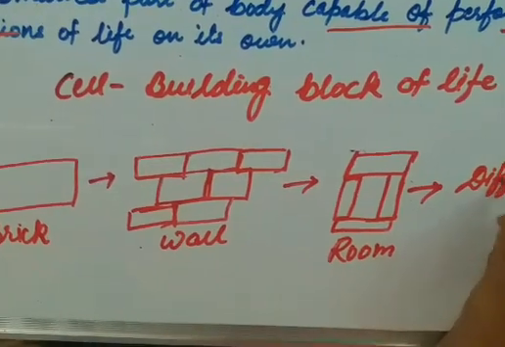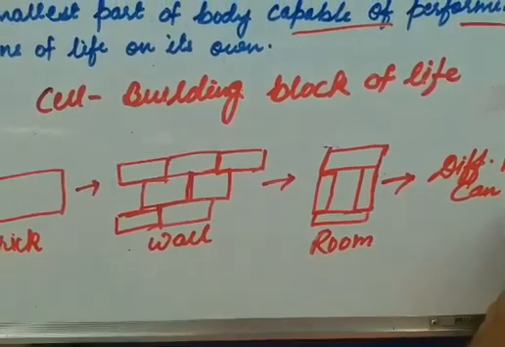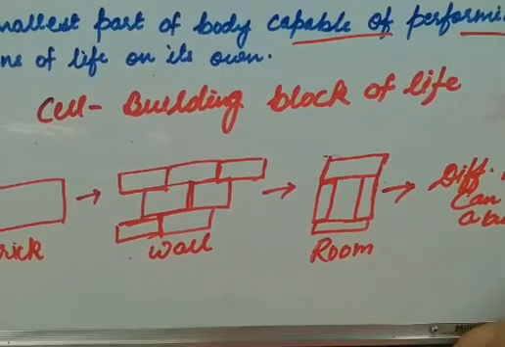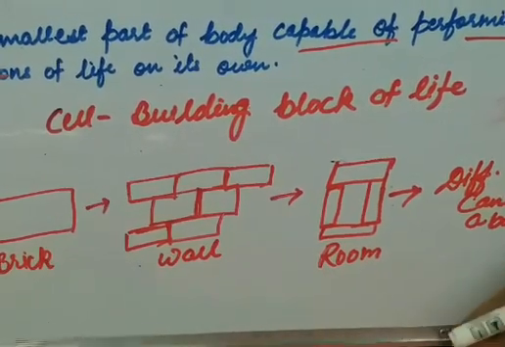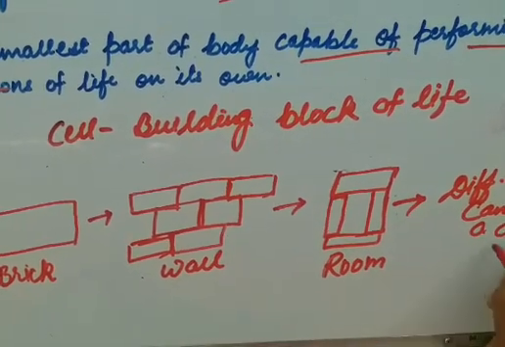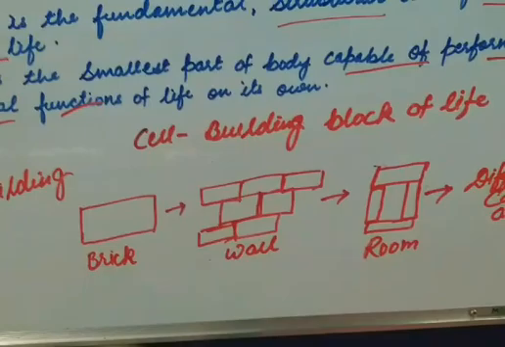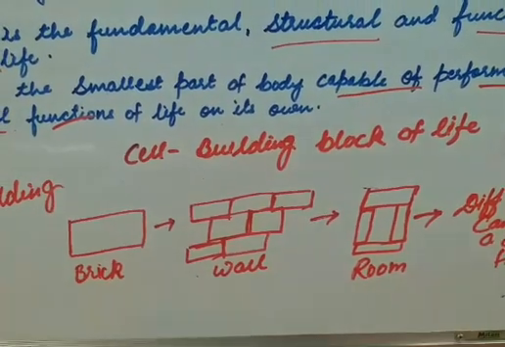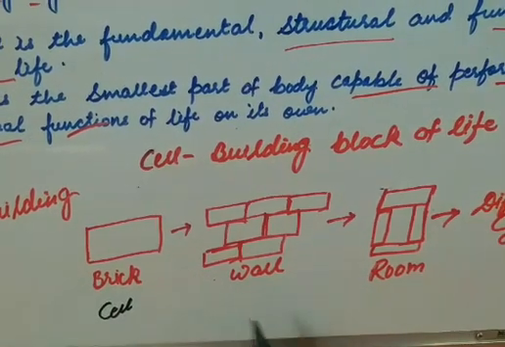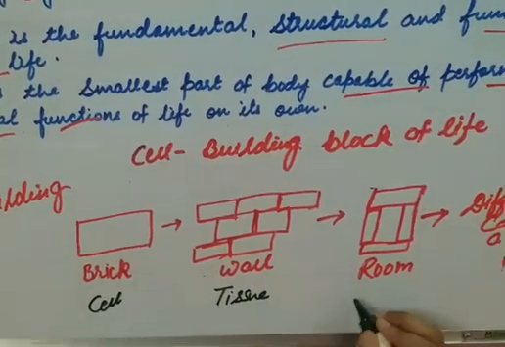Now different rooms can make a building, or you can say the different rooms can make different floors. So can we consider this brick as a cell? This wall as a tissue? This room as an organ?